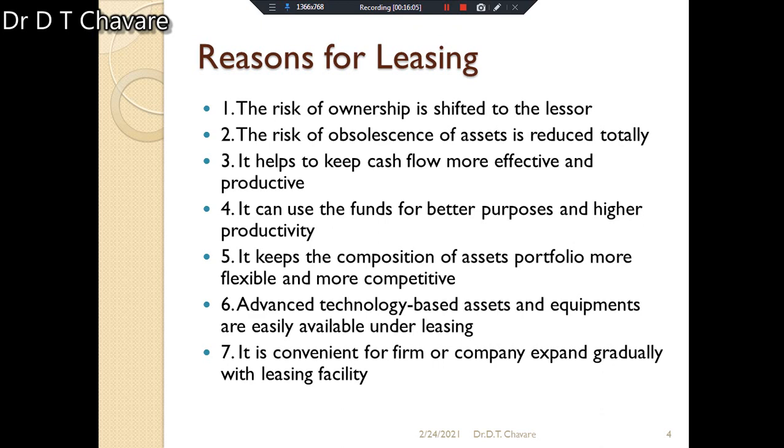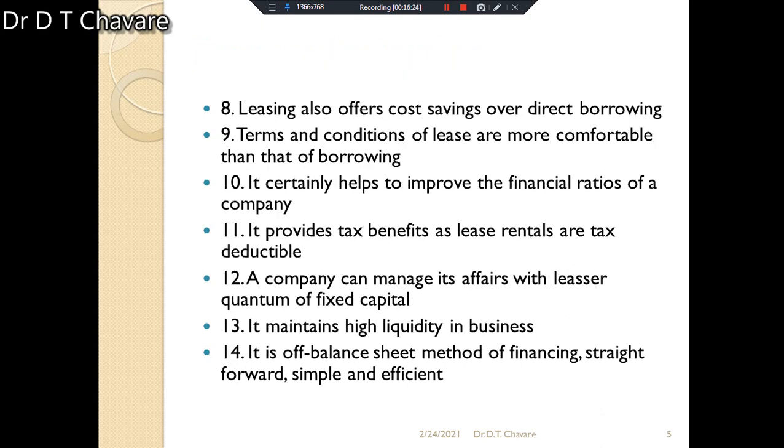Then lease finance is convenient for the firm or company to expand gradually with leasing facilities. That is also another reason for leasing. Then leasing also offers cost saving over direct borrowing.